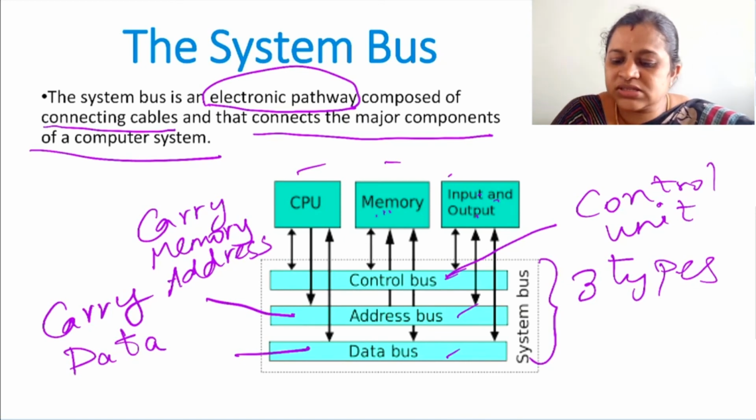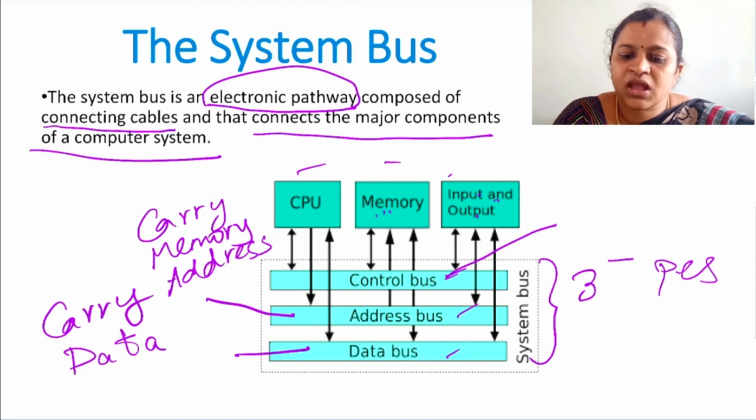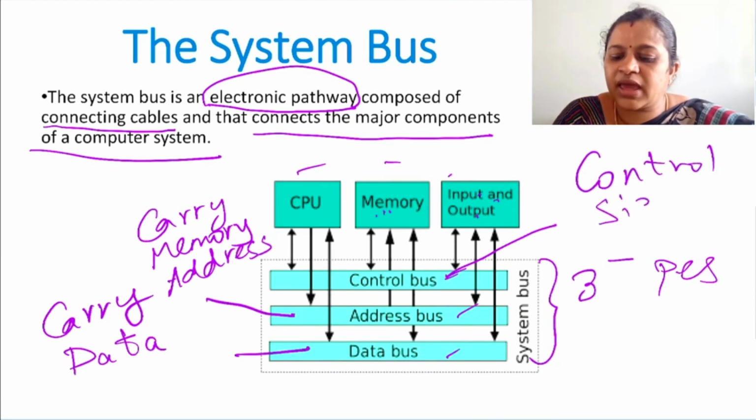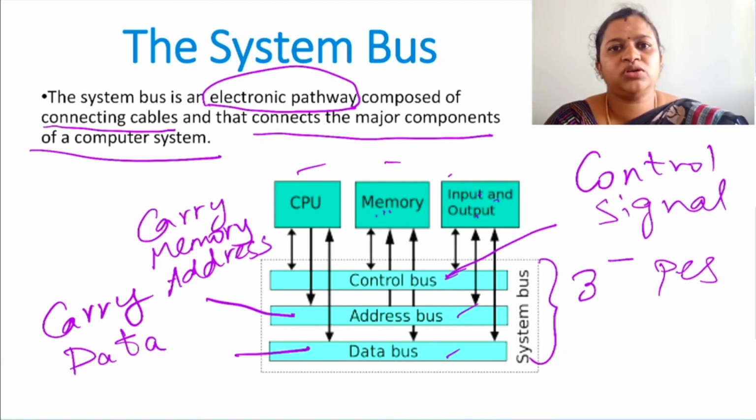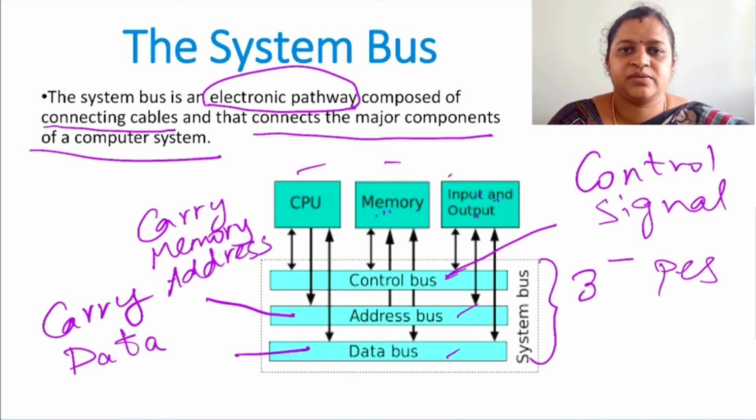Now these control signals will be carried over by the control bus. So this is all about the basic computer system organization. We have discussed about input unit, output unit, memory, the different types of memory, about RAM, ROM and secondary storage unit. Next we discussed about the system bus.